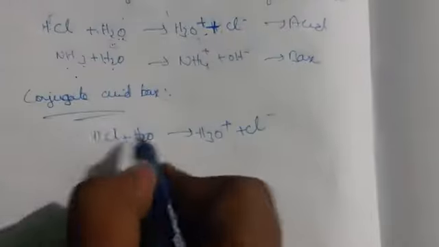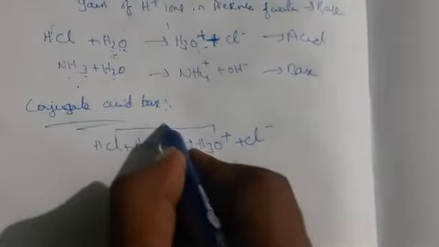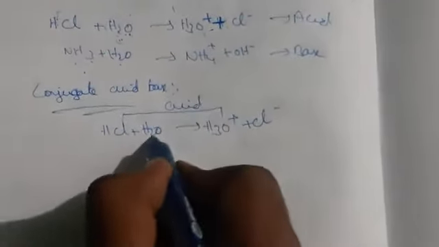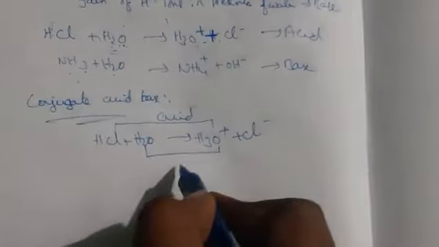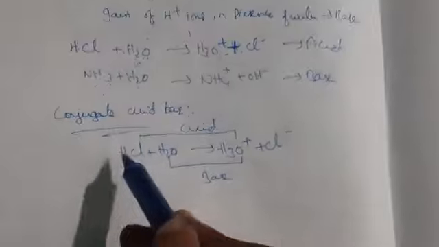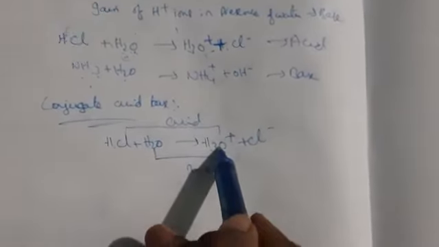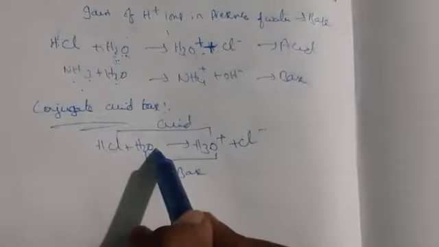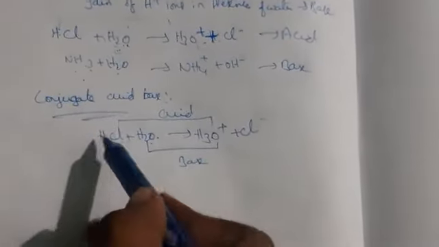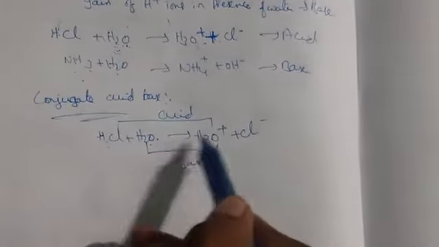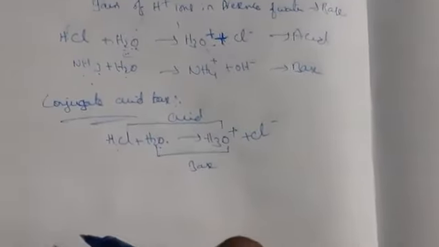What happened in this reaction? There is an acid reaction and a base reaction. Clearly observe here, HCl is losing an H plus ion, so it is nothing but an acid. This H2O molecule is gaining an H plus ion, so that is nothing but the base of the reaction, right? That one we call conjugate acid base theory. So this is what the Bronsted-Lowry acid base theory explains.